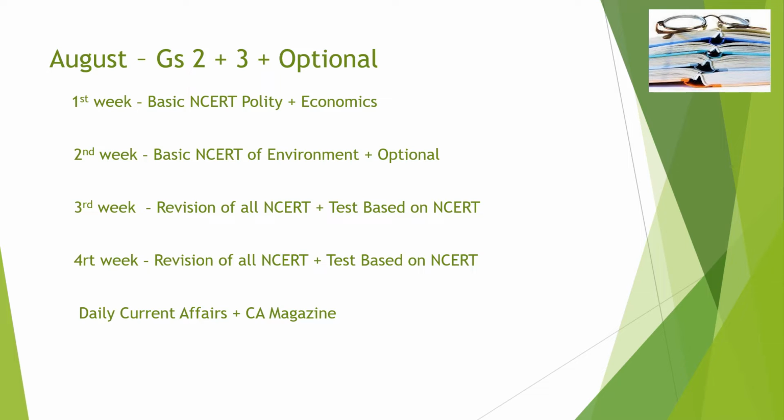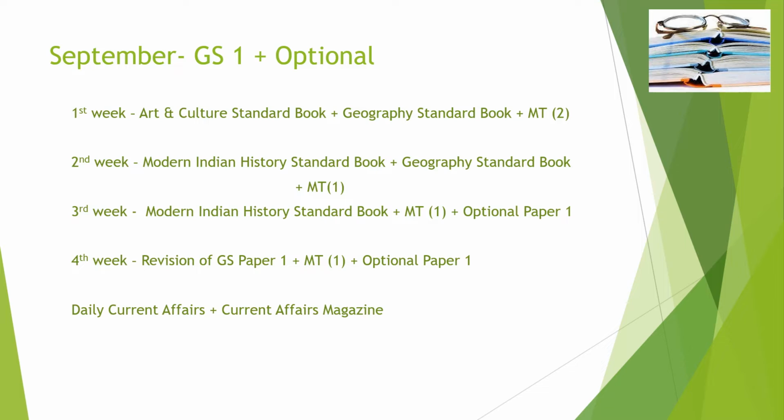In the month of September, one can do standard books for GS paper 1 and optional. In the first week, one can do the standard book for art and culture in slot 1 and the standard book of geography in slot 2. One has to give two mock tests also. In the second week, one can do the standard book of modern Indian history in slot 1 and the standard book of geography in slot 2. One has to give one mock test also for modern Indian history.